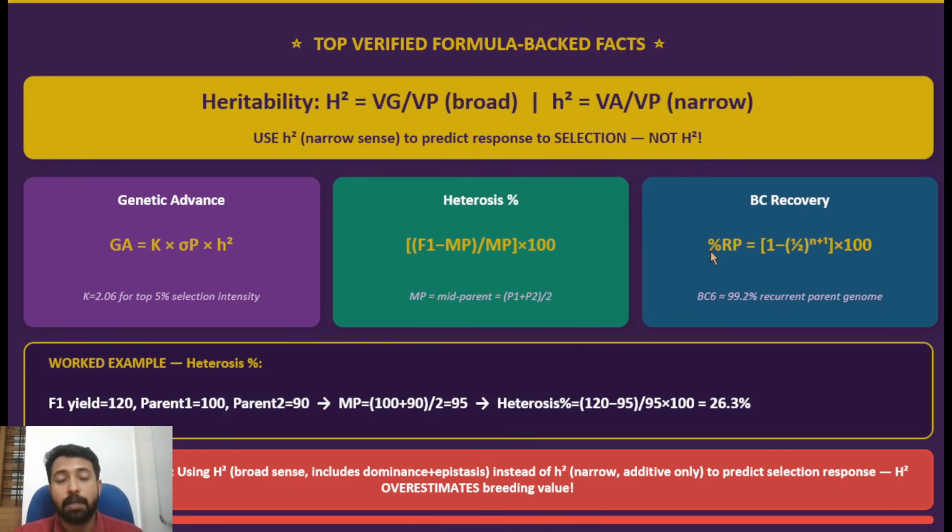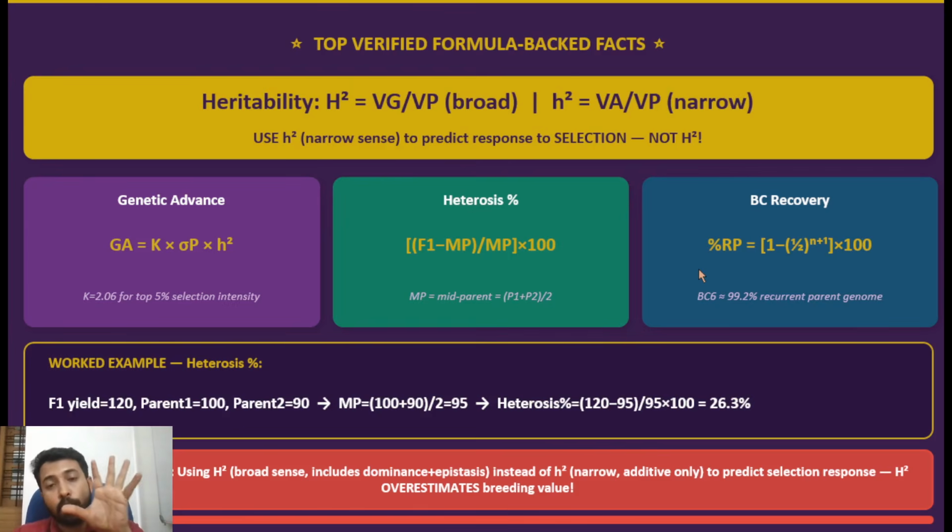Recurrent parent recovery, or backcross recovery, is used in marker assisted selection. We will be discussing more when we discuss marker assisted selection. When you use marker assisted selection to transfer few genes into an existing variety, for releasing that variety as an essentially derived variety, you should have a good background genome recovery.